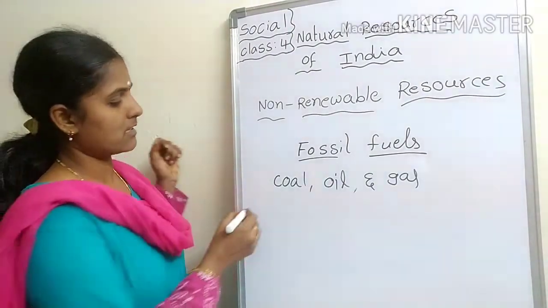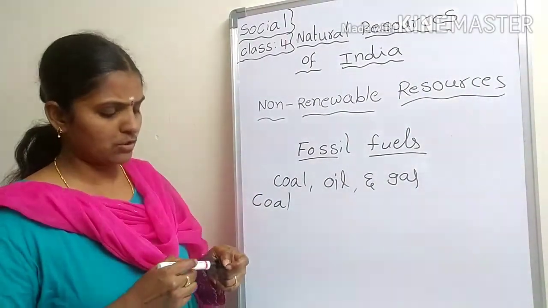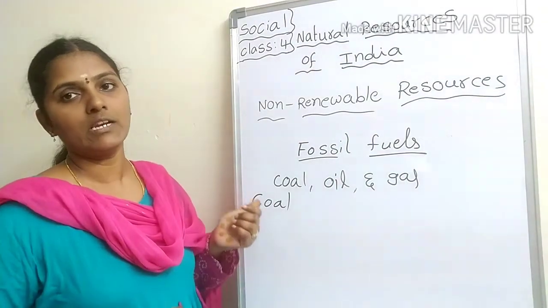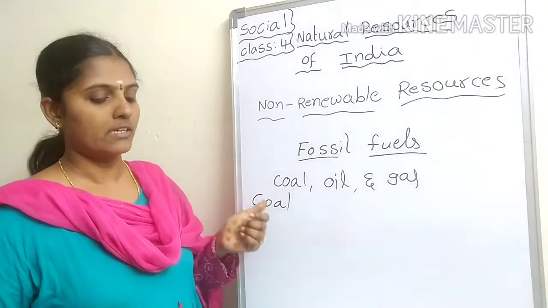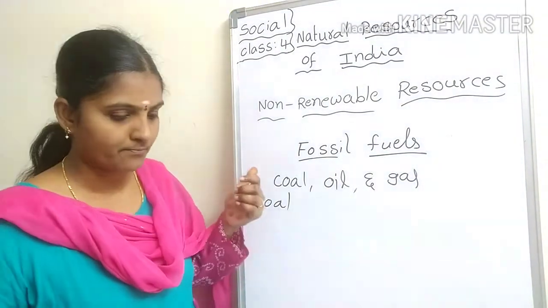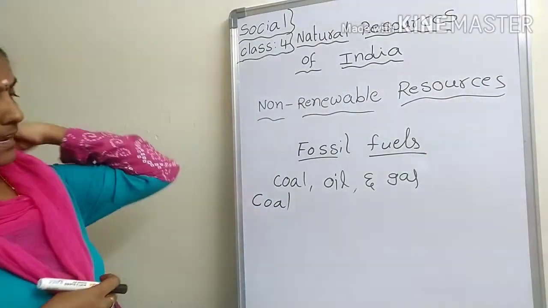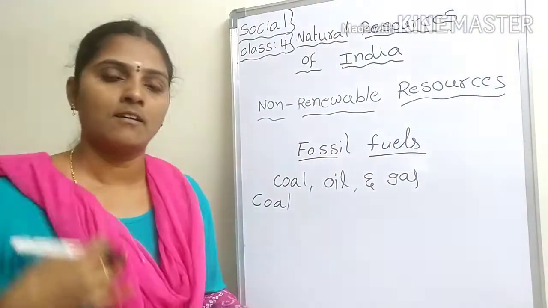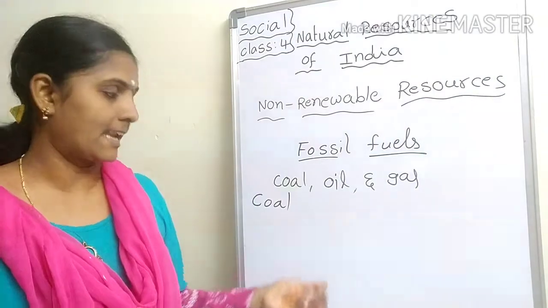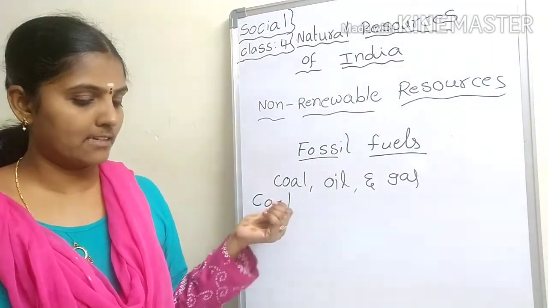Non-renewable resources, example, first, coal. Coal is the most useful non-renewable resource. It is used for many purposes, like cooking, producing electricity, and heating.